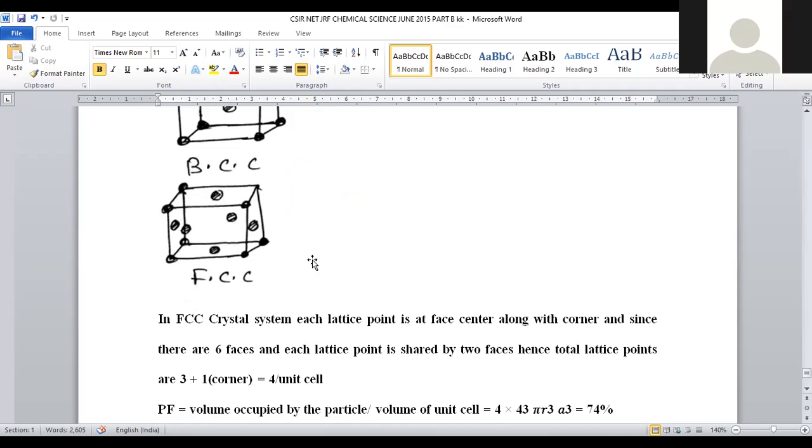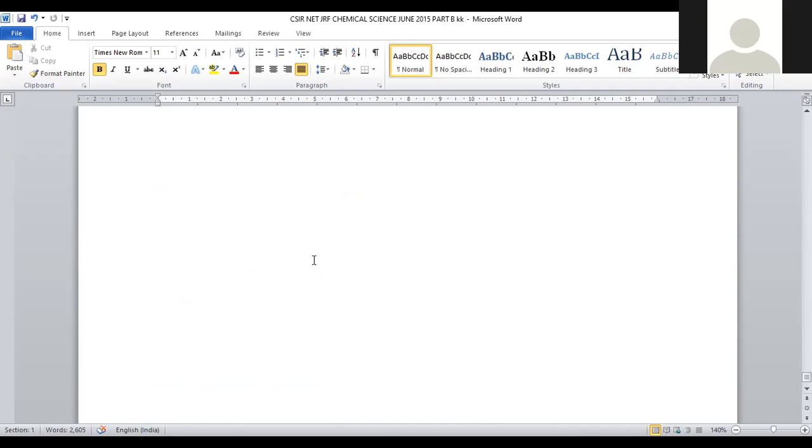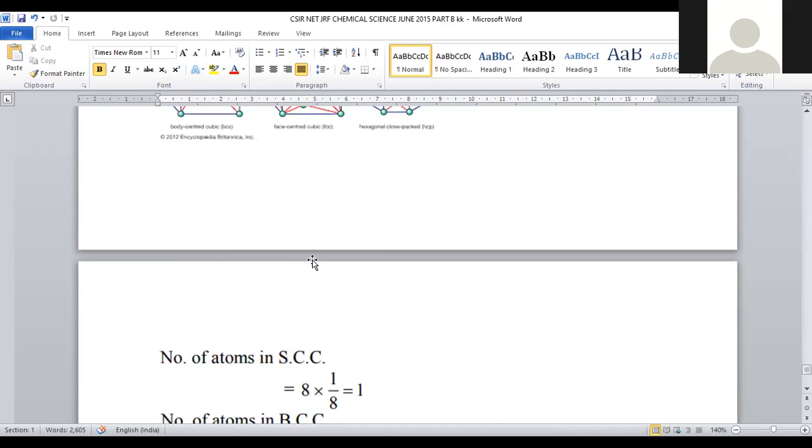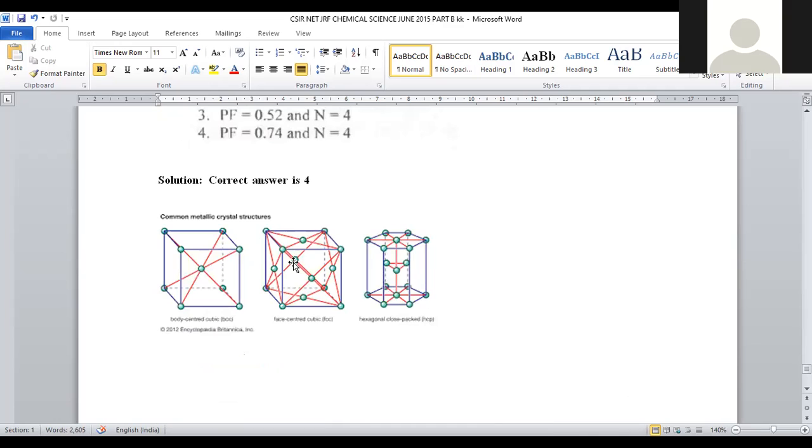FCC consists of one face, second, third, fourth, one more at the bottom, and one at the back. A total of 6 faces will be present in face centered cubic.